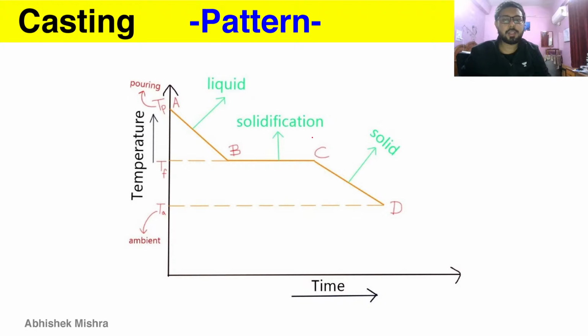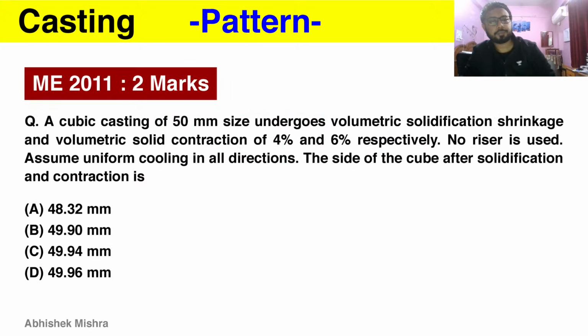So here you can see C and D, between this the shrinkage that is happening, and the temperatures involved are TF and TA. So due to this shrinkage we have to provide an allowance, which is the shrinkage allowance, provided on the pattern to compensate this solid shrinkage between C and D. And yes, let's move forward.